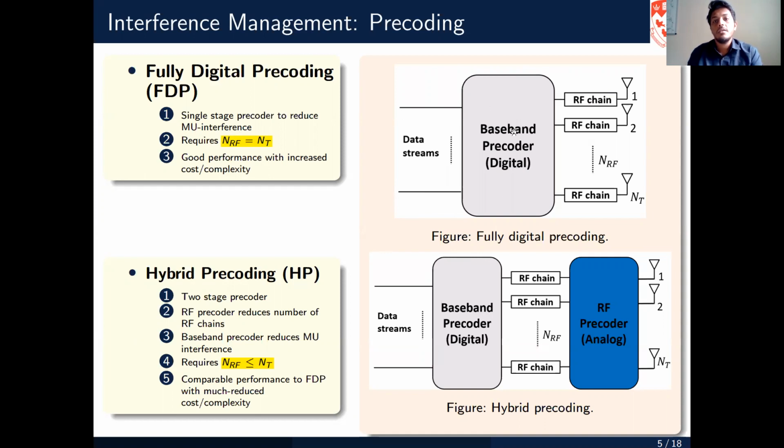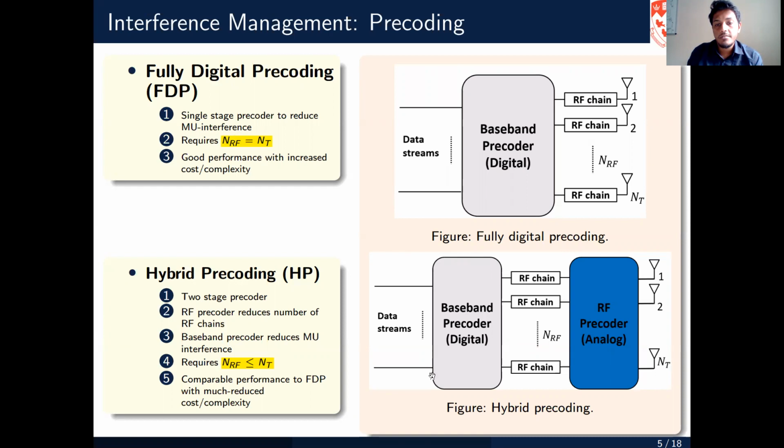So in precoding, we have the full digital precoding where we are using only a single stage precoder, which is used to reduce the multi-user interference. And the number of RF chains in this case is equal to the number of antennas. So if we consider massive MIMO, the number of antennas could be in hundreds, which means that the RF chains can also be in hundreds. So the fully digital precoding can provide good performance, but at the expense of cost and complexity.